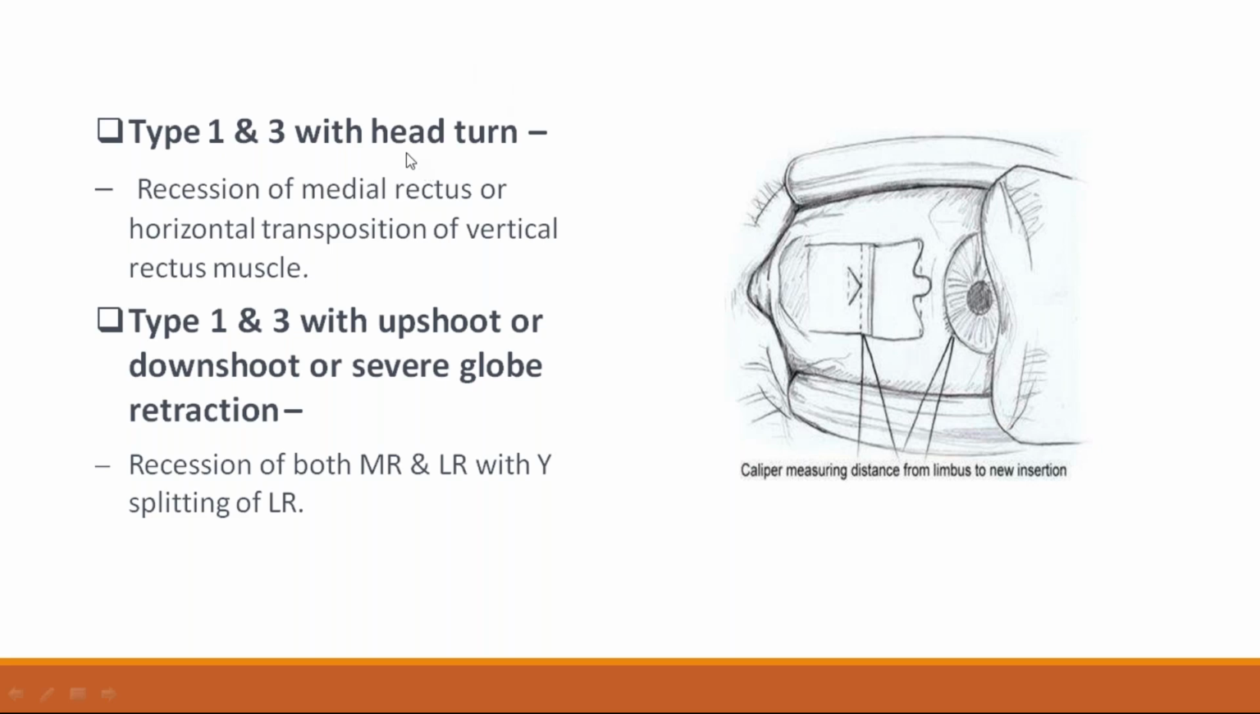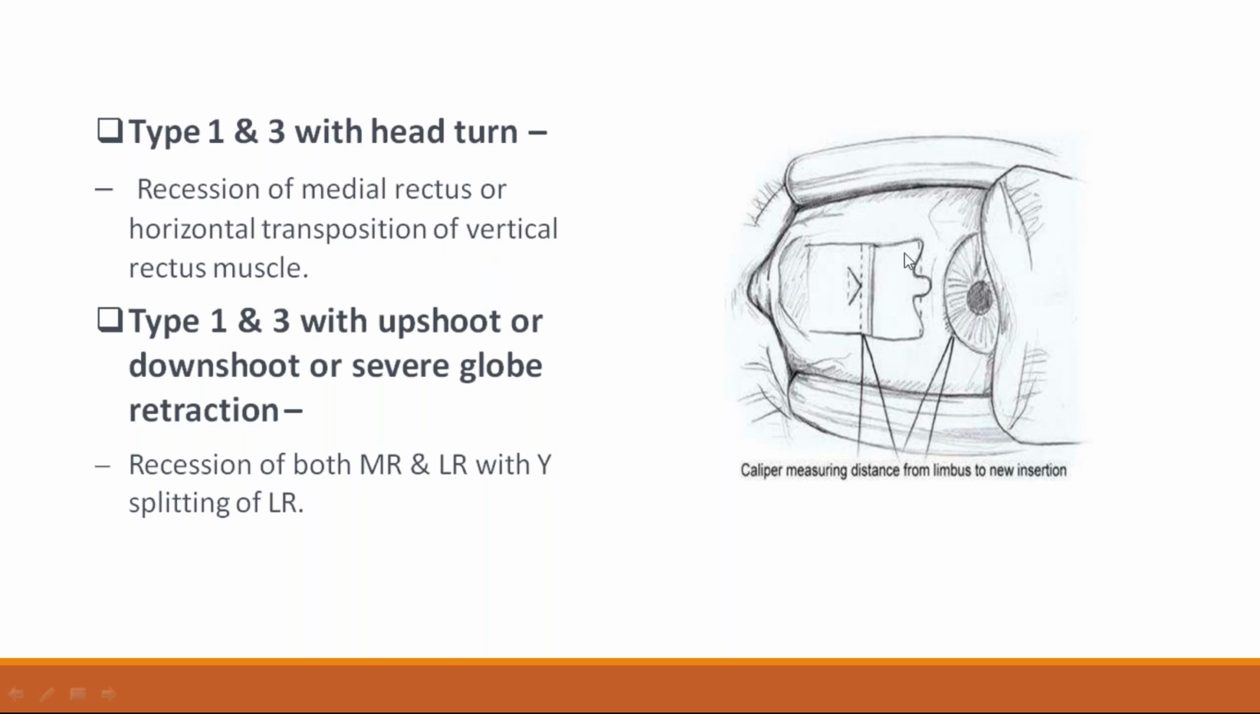For type 1 and 3 with head turn, the surgery is recession of the medial rectus or horizontal transposition of the vertical rectus muscle. The most common surgery for type 1 and type 3 Duane retraction syndrome is recession of the medial rectus and horizontal transposition of the vertical rectus muscle.